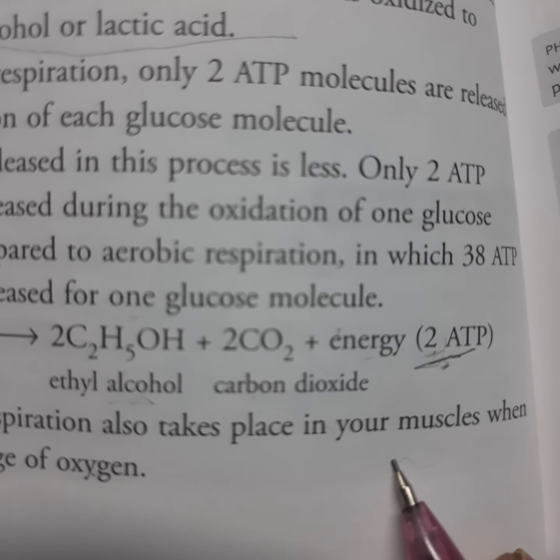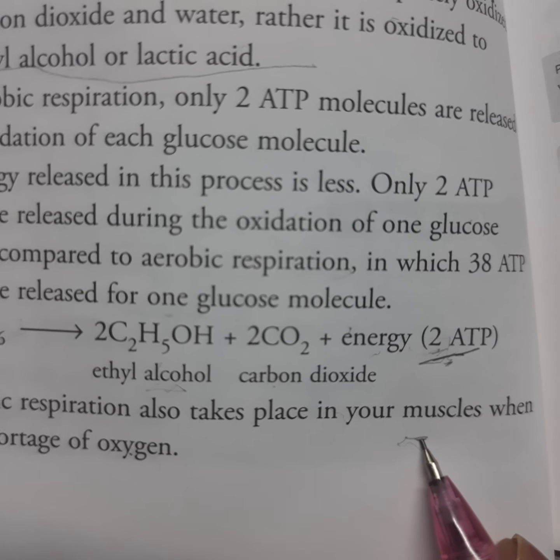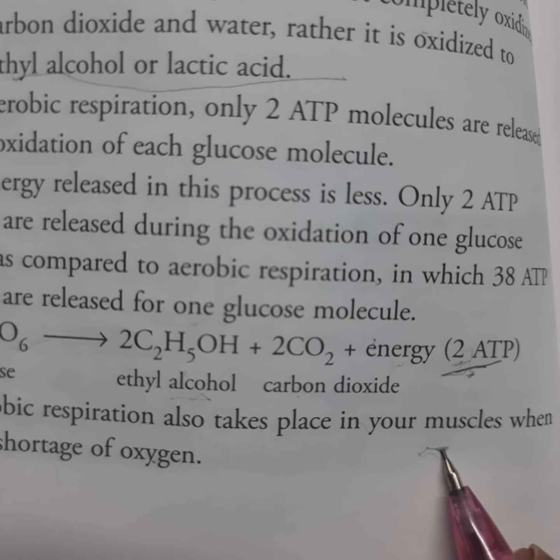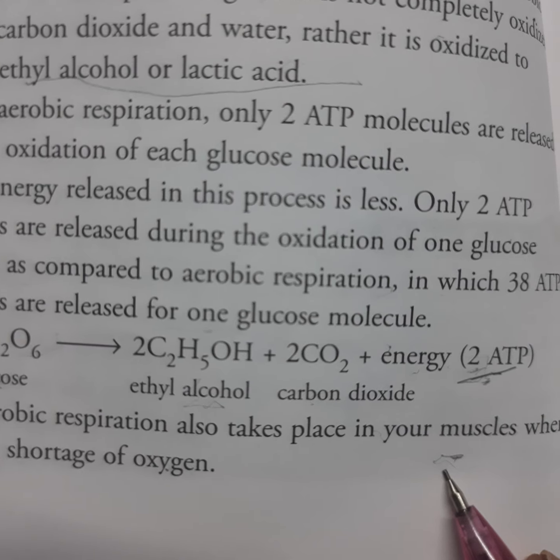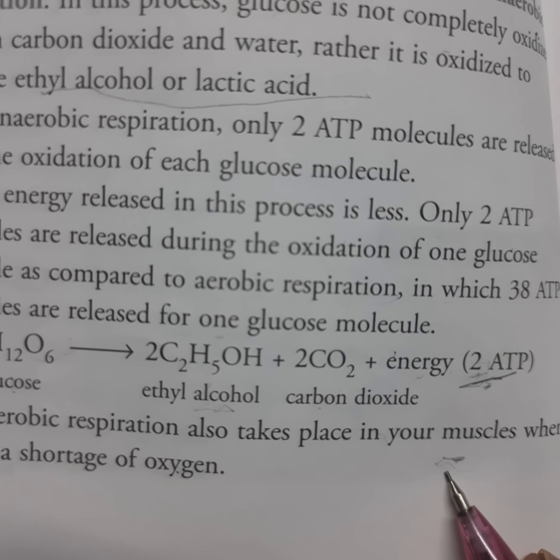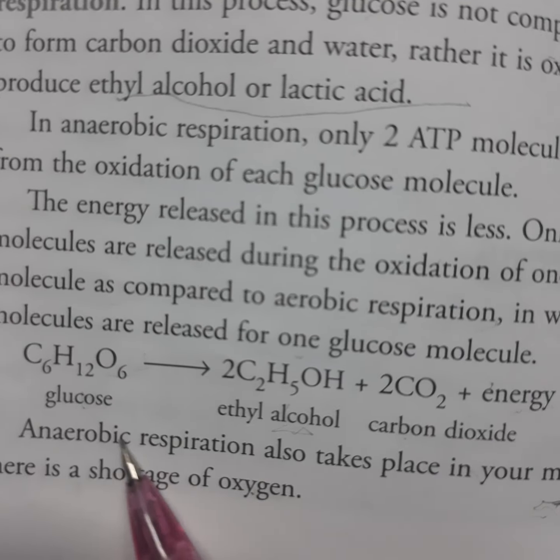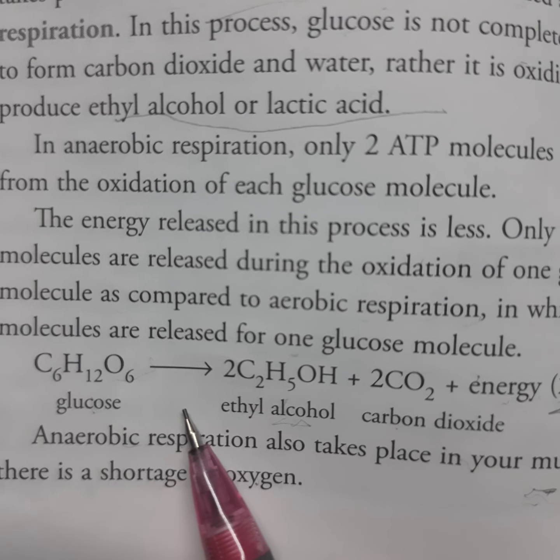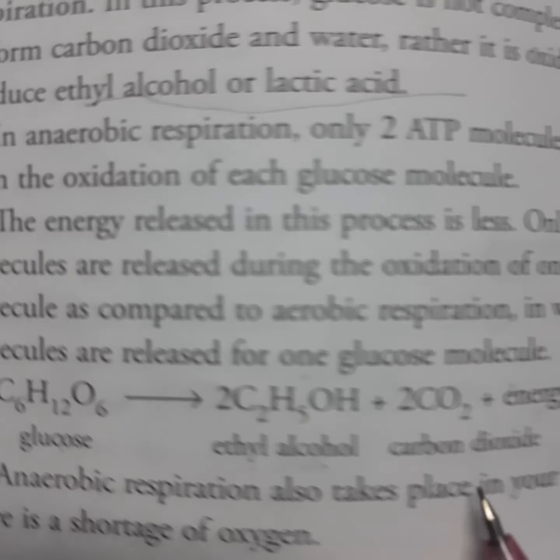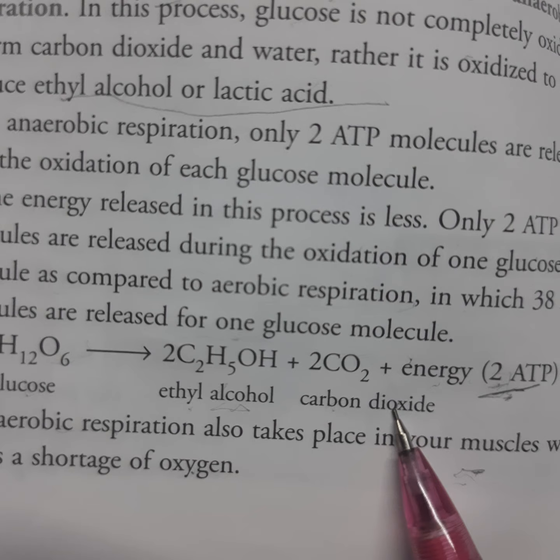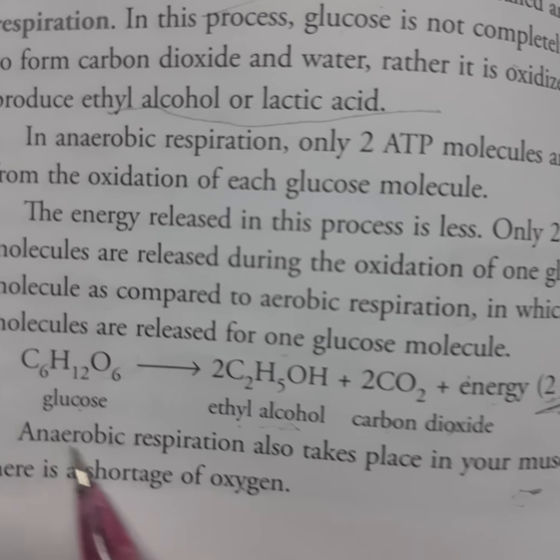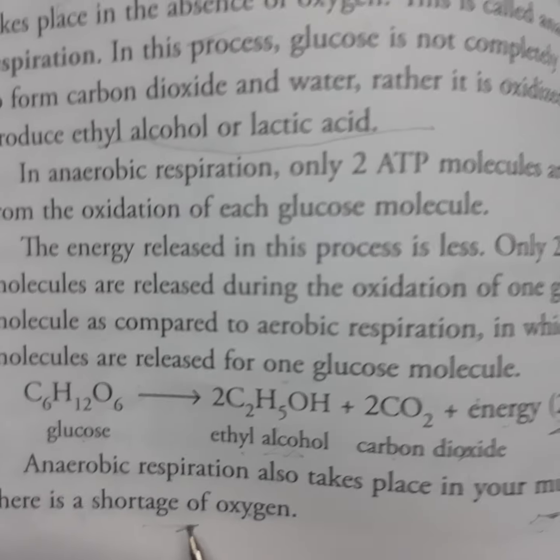In your muscles, when rigorous physical exercise is done, a shortage of oxygen takes place inside the body. So anaerobic respiration takes place at that time, and ethyl alcohol and carbon dioxide are produced in the shortage of oxygen.